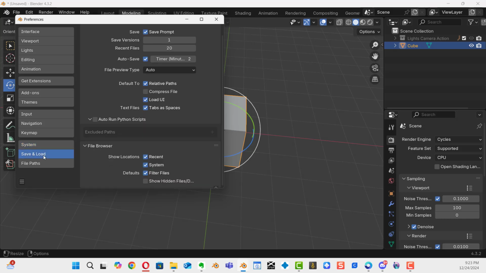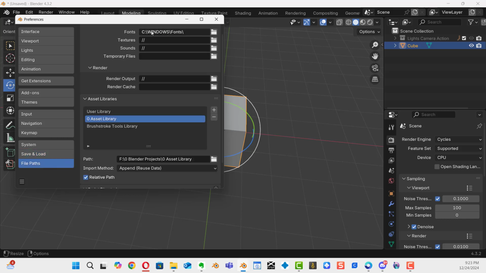Okay, so your save and load, we will leave that on by default. Leave everything the way it is, and the same for file paths. Okay, now we're going to play around with what add-ons to include in Blender.